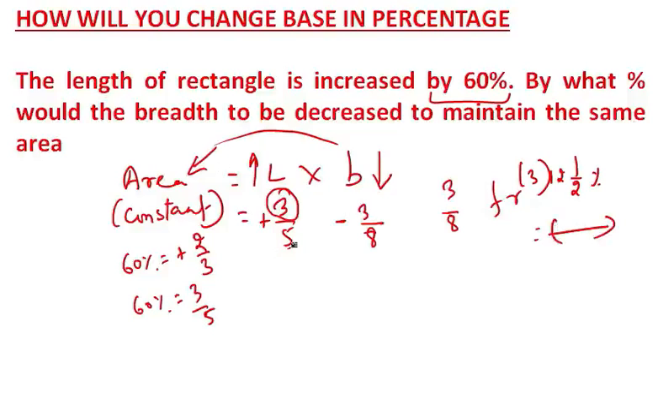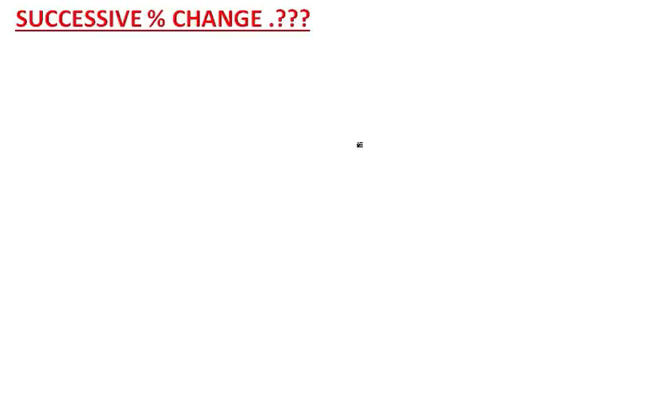So this base change is applicable when you want to keep things constant and two values are given. Fine. Okay, so can we move ahead? Okay, fine.